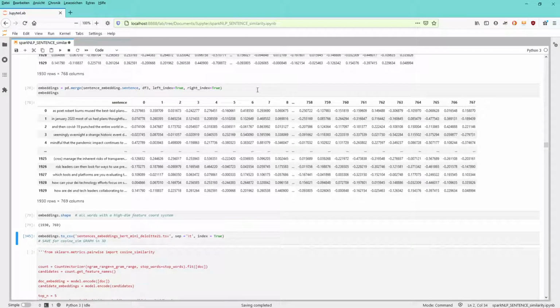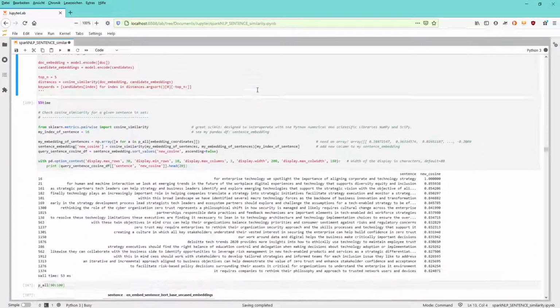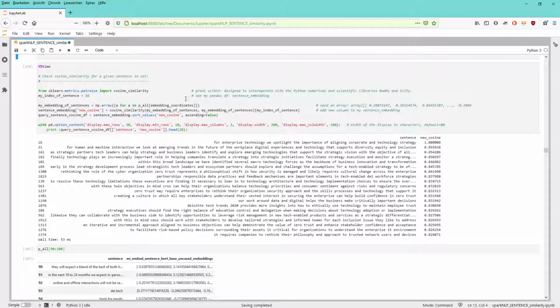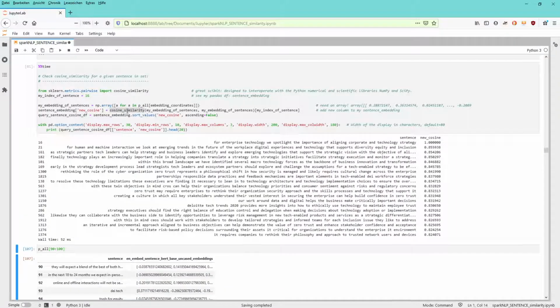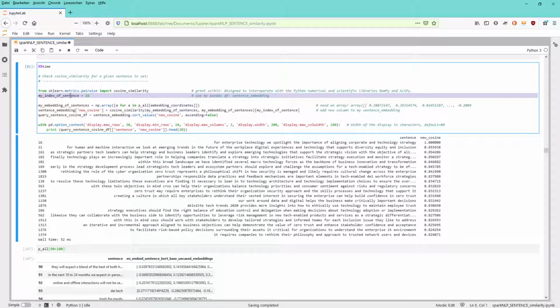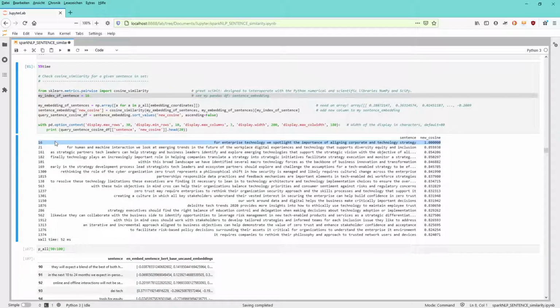We can save it to a file. The nice thing we can do, since we now have a complex system with coordinates, is calculate the cosine similarity of all the data points in the cloud. And we're going to do it here. Wow, just 52 milliseconds. And I choose sentence number 16. This is sentence number 16.